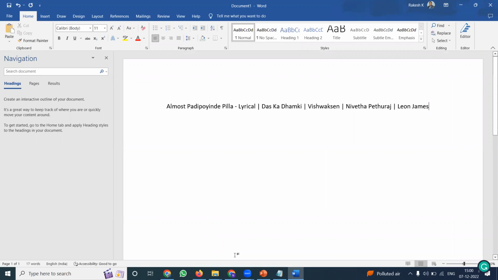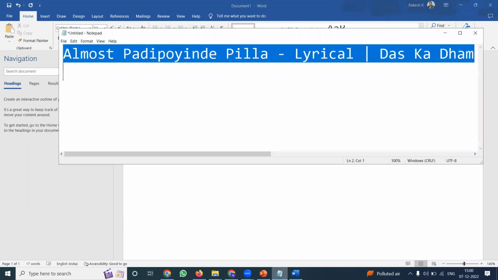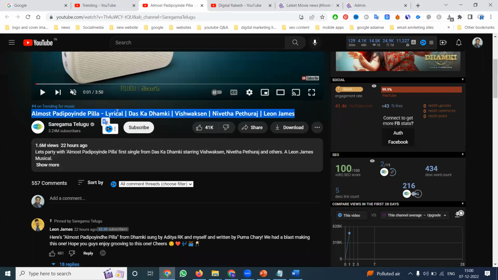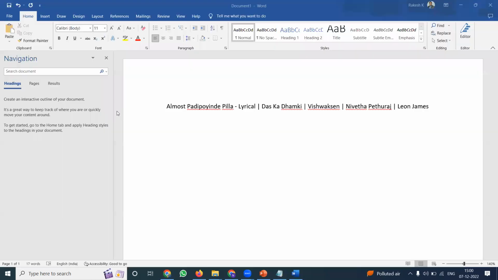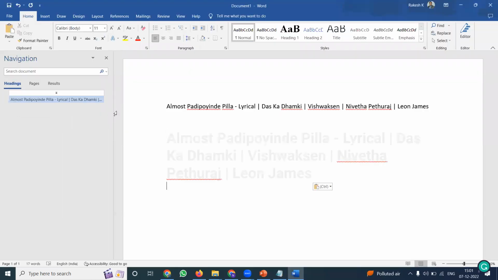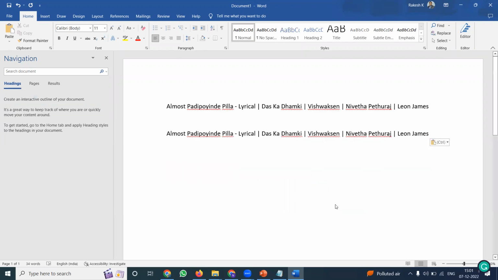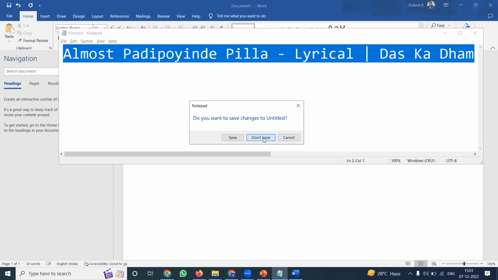Why are we selecting Notepad, and then the Word document? For plain text purposes. Because when you copy from the backend, a lot of things are missing. Suppose you copy and paste it directly in the Word document, what will happen? It will post like this. So use plain text: copy and paste from Notepad to the Word document, and there will be no issue. After that, close Notepad.